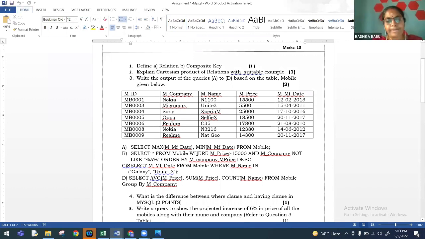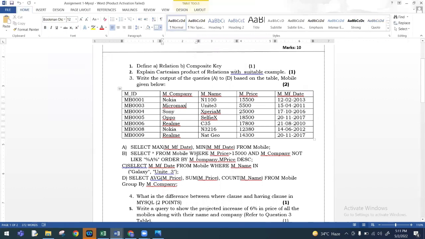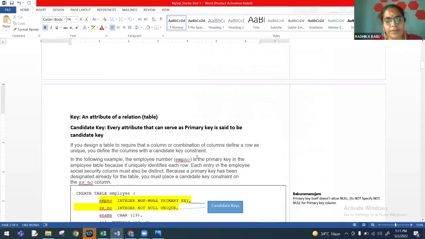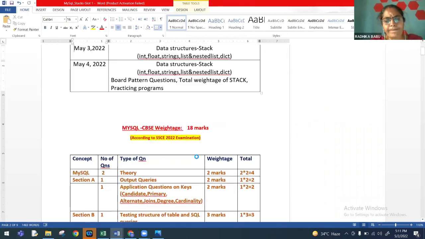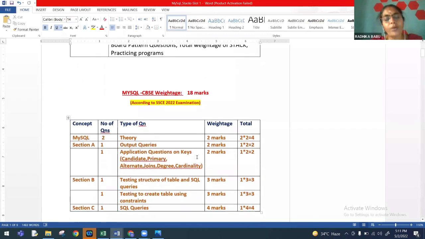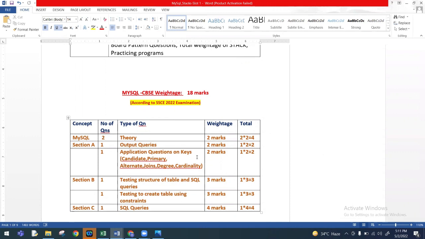Out of 20 marks, you said 18 are for database concepts plus MySQL, and 2 marks for connectivity, ma'am. In the sample paper they have given 2 marks, but can we expect the same 2 marks, or could 3 marks also be possible? No, only 2 marks, because in many sample papers they have given only 2 marks, and we always go with the sample paper pattern provided by CBSE. So it is only for 2 marks.